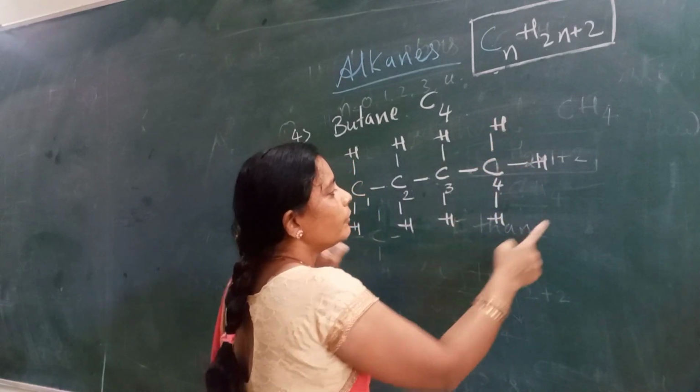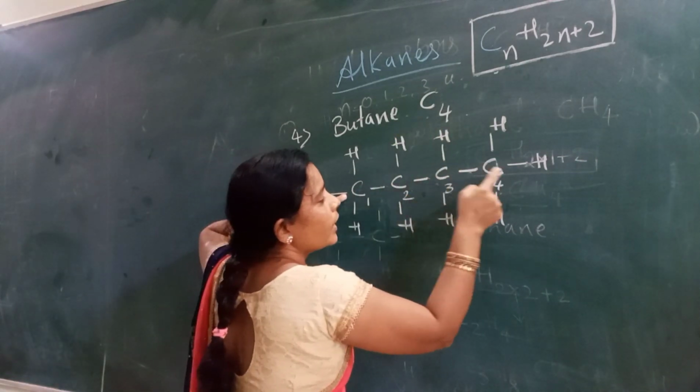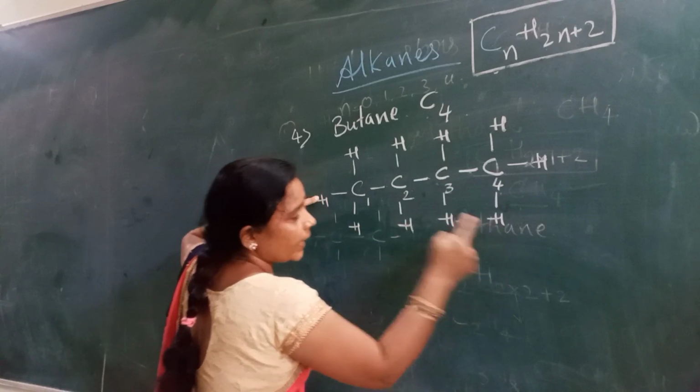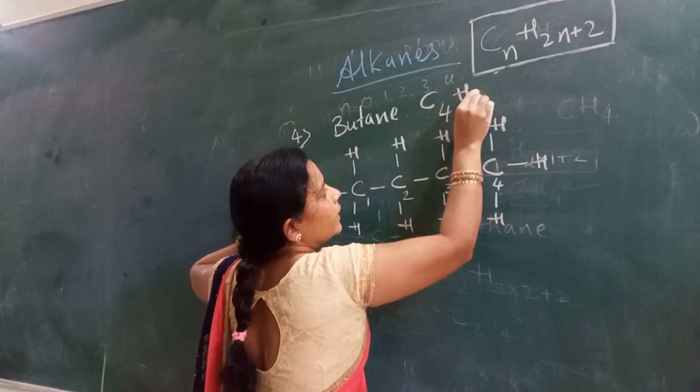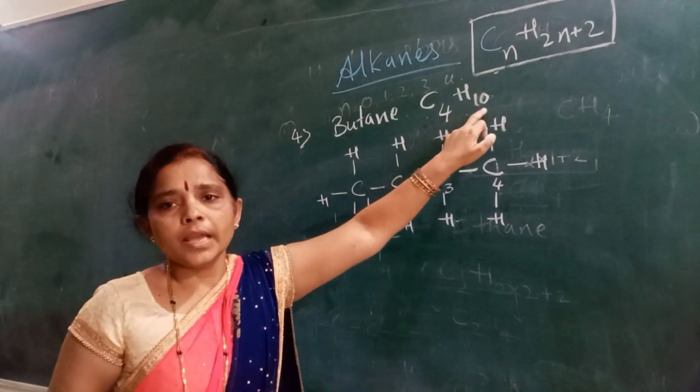So what is the formula for this? It is C4. Already I have written here C4. And then how many hydrogen atoms are there? 4 plus 4, 8, plus 2 is 10. So the molecular formula of butane is C4H10.